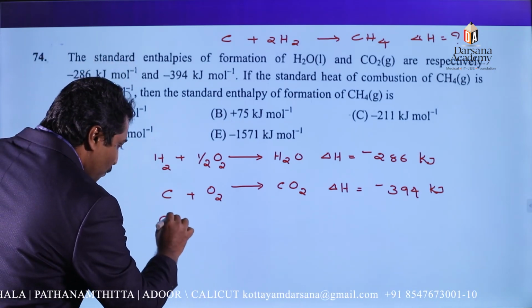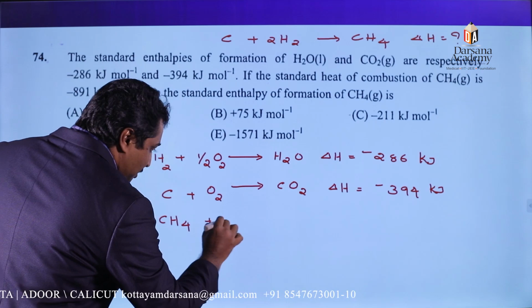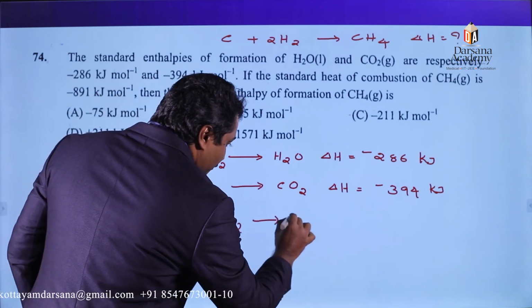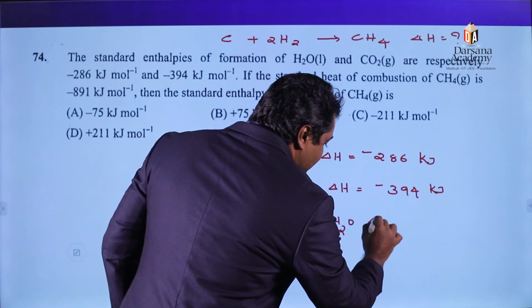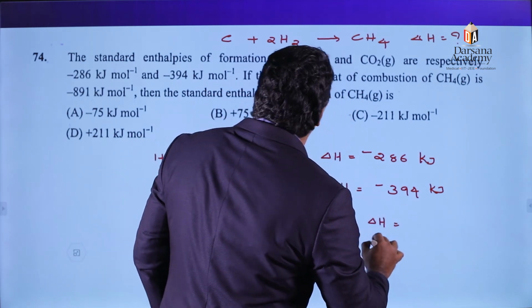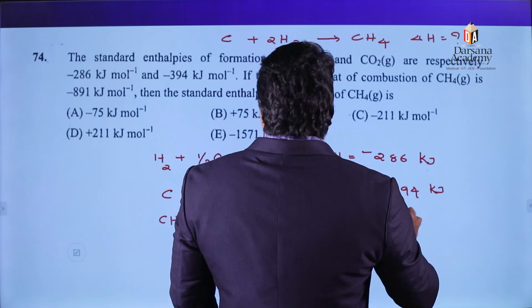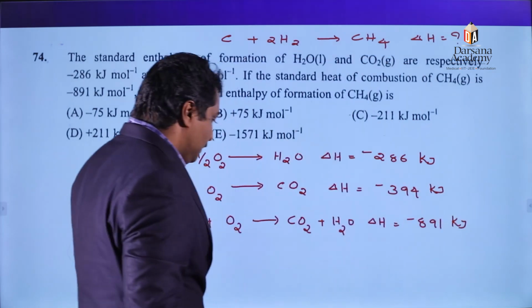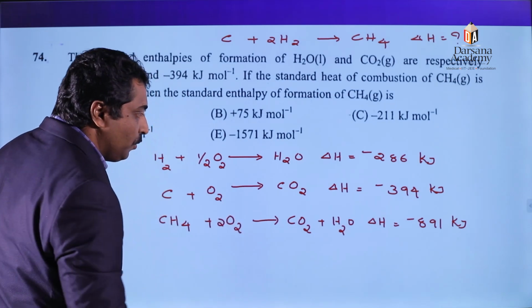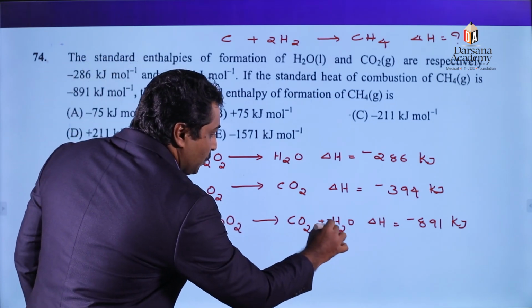Therefore, here also methane undergoes combustion to give carbon dioxide plus water. The enthalpy change for this reaction is given as minus 891 kilojoule per mole. On balancing, we need to take 2O2 and 2H2O.